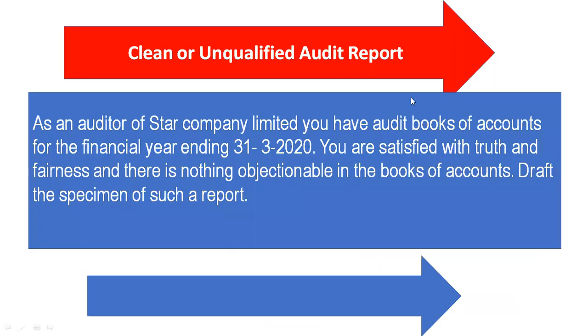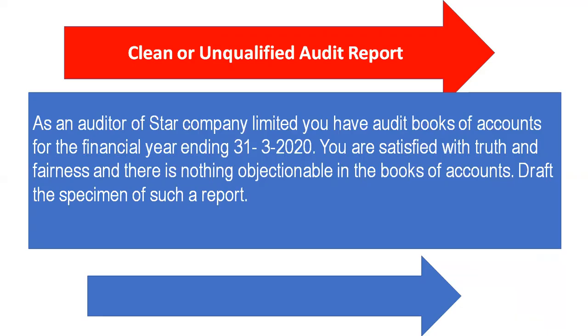So let's begin with the format. So what type of question you will get and what is the answer that you need to write here. Okay. So clean or unqualified audit report. What is it? It is where an auditor has no objection at all. No reservations are observed by him. Okay. Everything is correct. Right. So if he is satisfied with the financial statements and the information provided by the company to the auditor, then he will write a clean audit report, or it is also called as unqualified audit report.